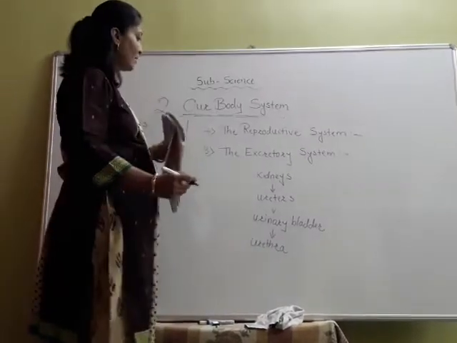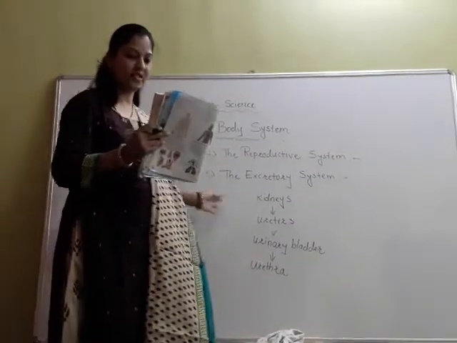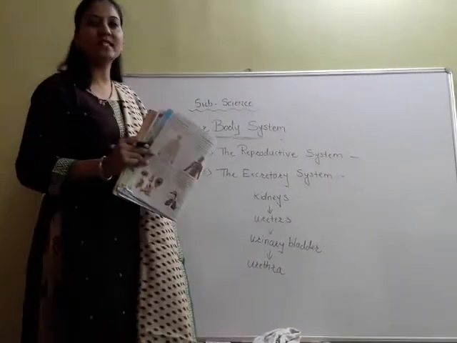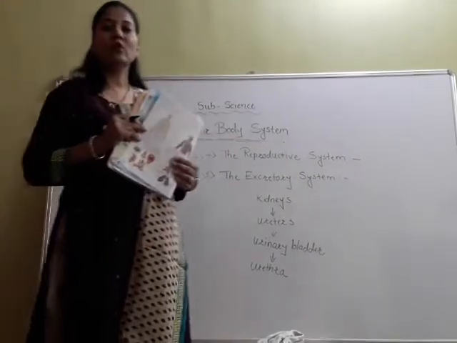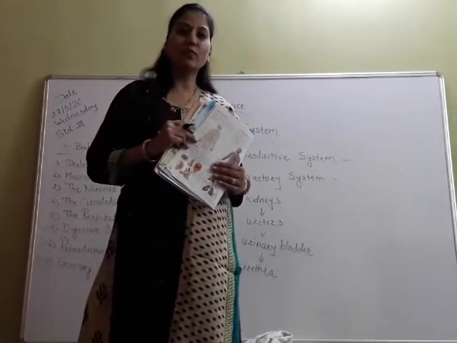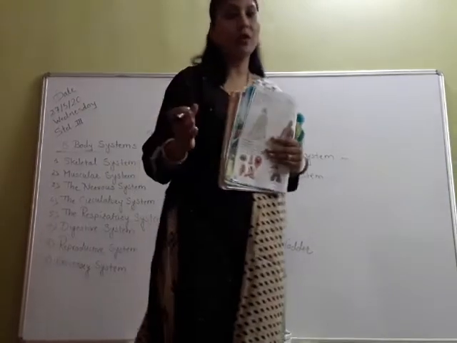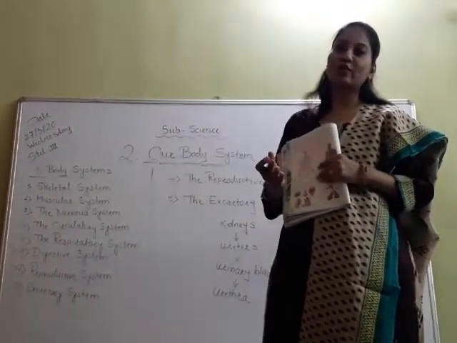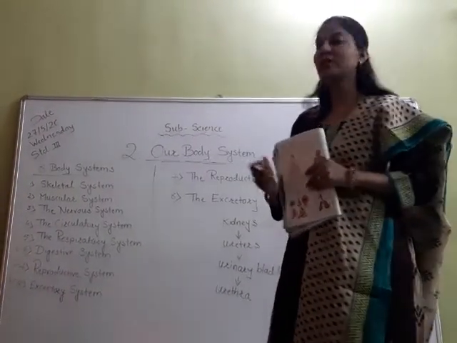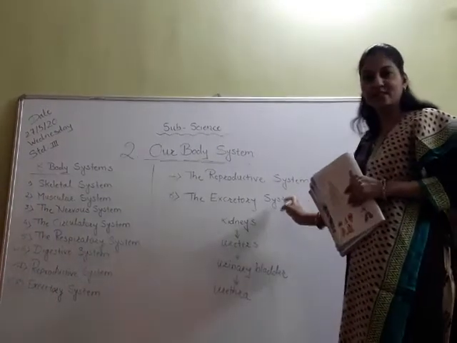So these are the parts of the excretory system, and with the help of this system, the toxic material present inside our body, we get rid of it, or we throw that toxic material out of our body with the help of the excretory system.